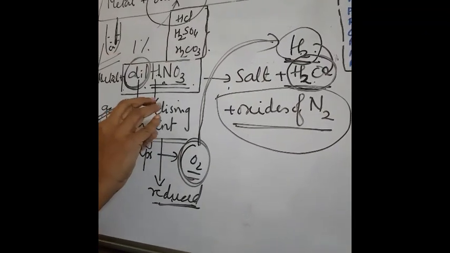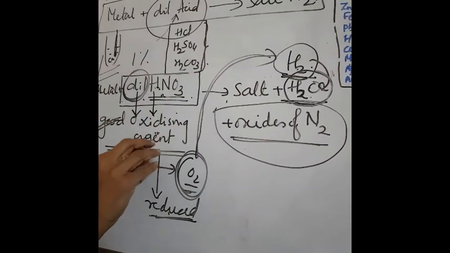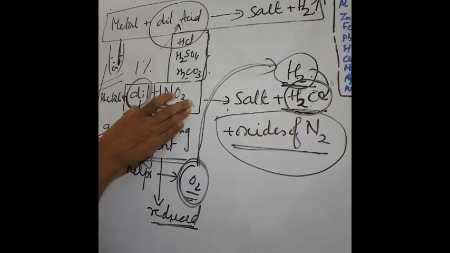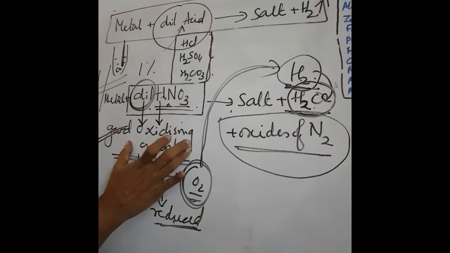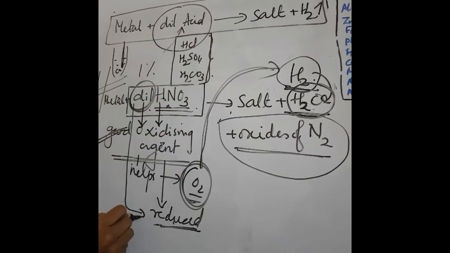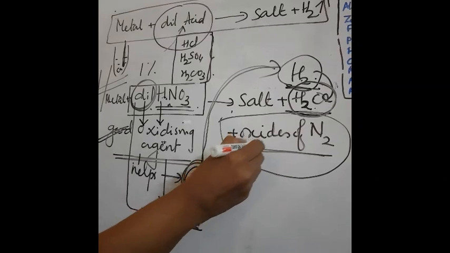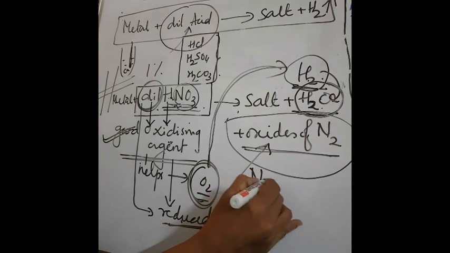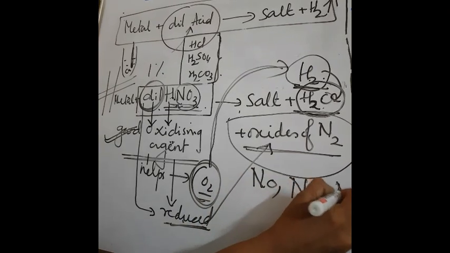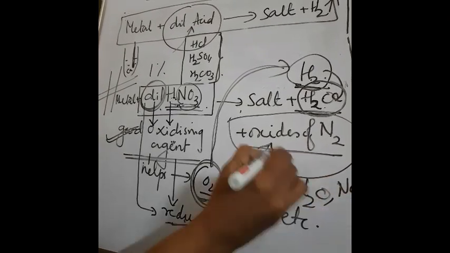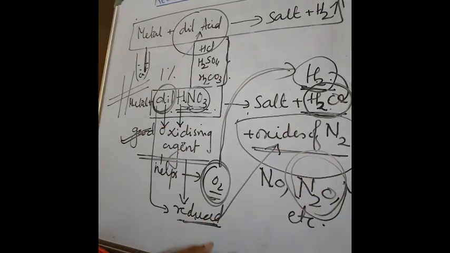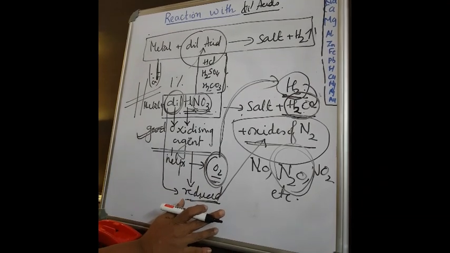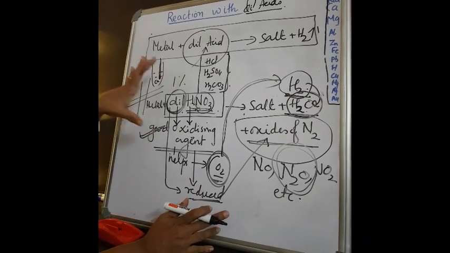So whoever is the oxidizing agent is itself getting reduced to what? The oxides of nitrogen. Like HNO3, that is, oxides of nitrogen means nitric oxide, nitrous oxide, nitrogen dioxide, etc. Nitrous oxide means laughing gas. So this is happening in this reaction. Very important. You got it?